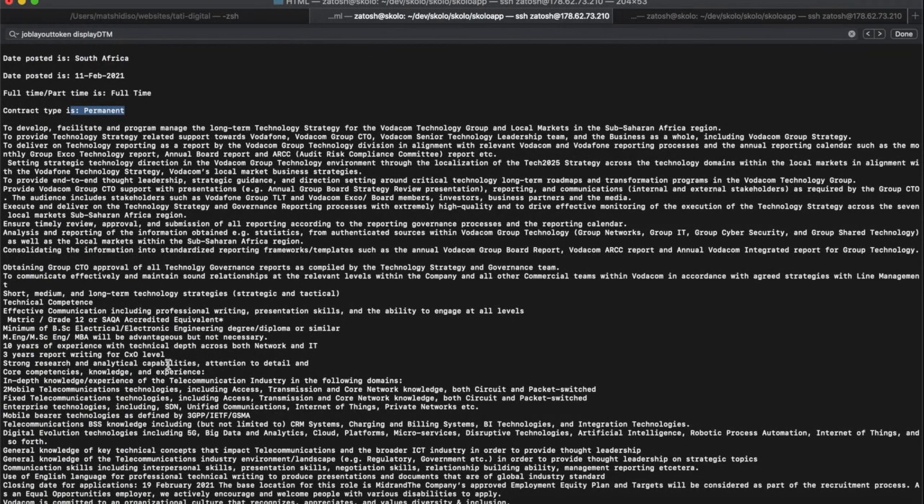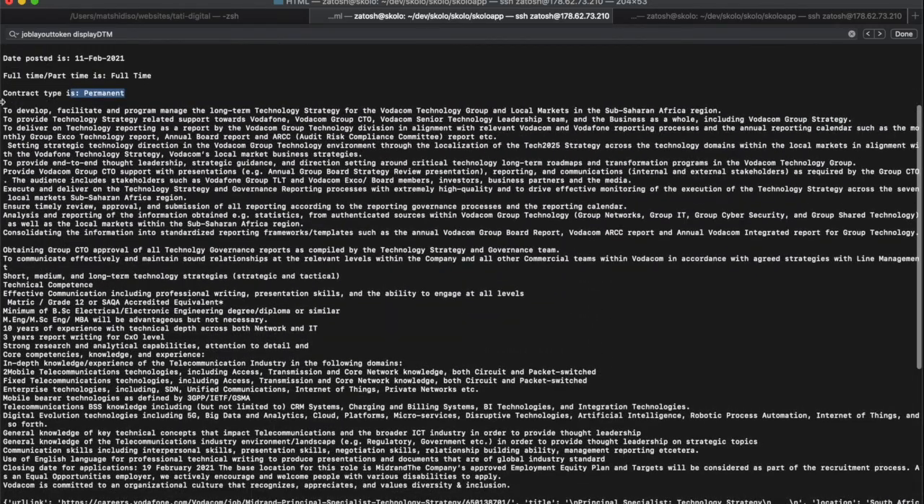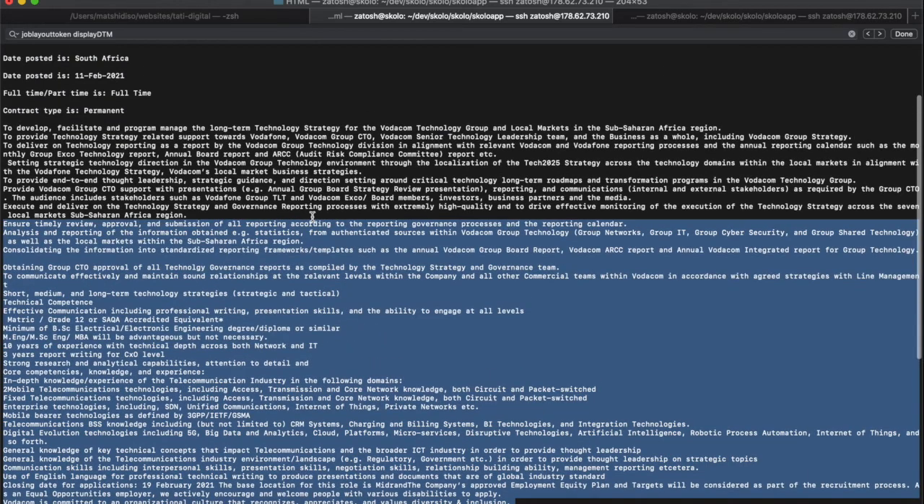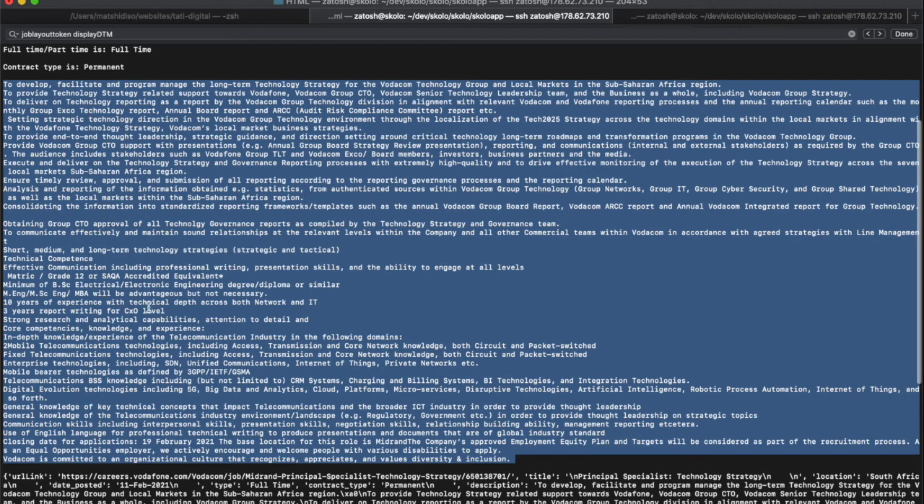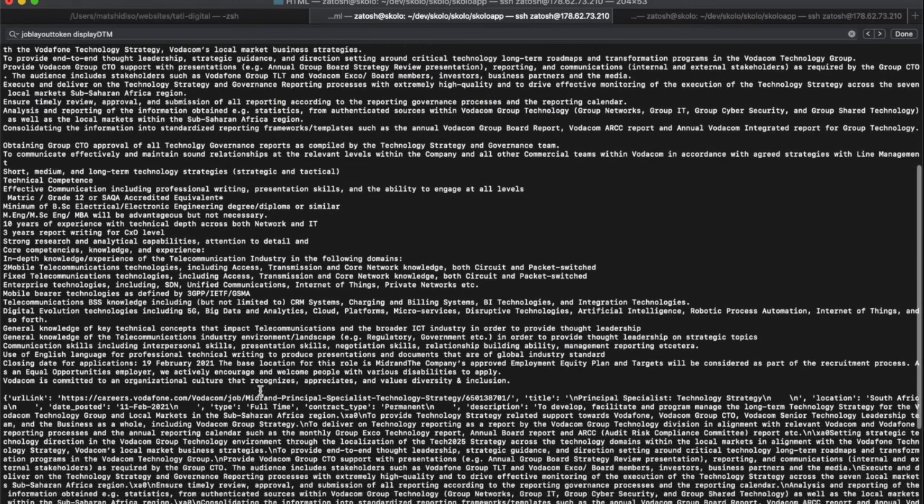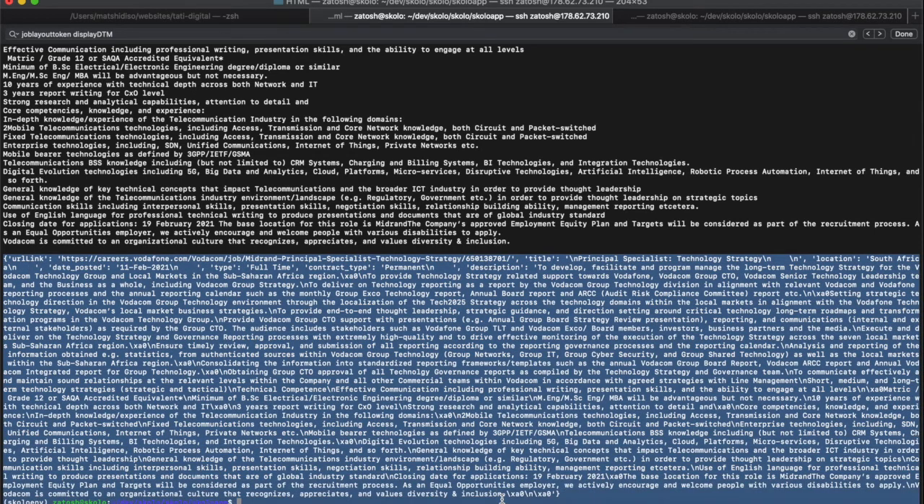So all of this is just the description, and we're going to post it like that on the job. To develop, facilitate all of that, obtaining group approval, this entire section all the way from here is the description. These are all the different paragraphs in there, and I've just added them all together into one. I think if a client reads this, they will be able to know what this is all about. And then finally, it's printing for me the object.